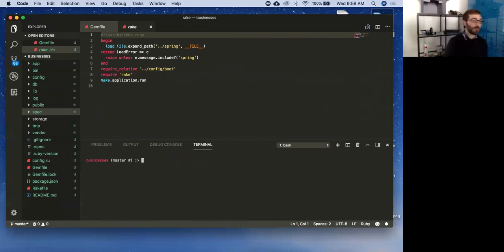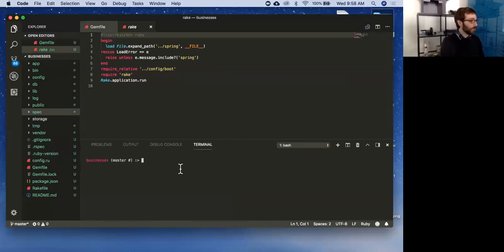Does anybody remember what our first step is here? It's the first thing we need to do. Make the data. Yeah, make a database, right? And then migrate that database, put some tables in it, and then after that, we're going to get some data in there, right? So before we deal with creating, actually Rails created a database for us. We're going to drop it and recreate it in a second, just so you can see that being done. But before we do that, I want to create my migration.